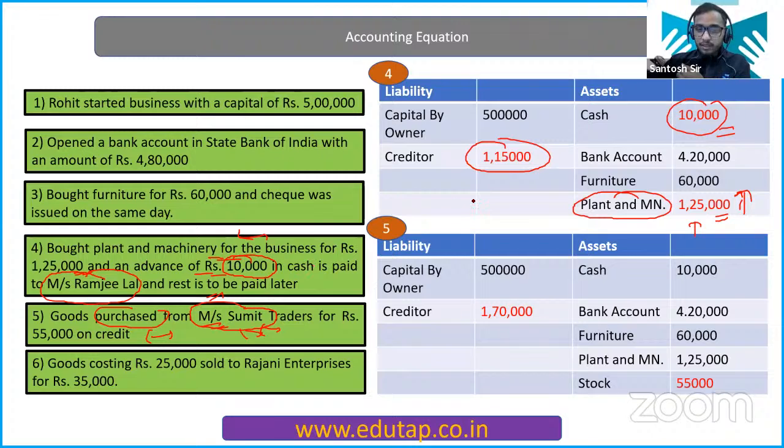Earlier, you had the creditors of 1,15,000 only, but now 55,000 creditors are more entering into your accounts book, right? So you will increase this 1,15,000 by 55,000. Now it becomes 1,70,000. But you are purchasing goods, so they are your stock, inventories. So it will increase your asset side as well. Now, when you will total it, it will again become equal. Clear?